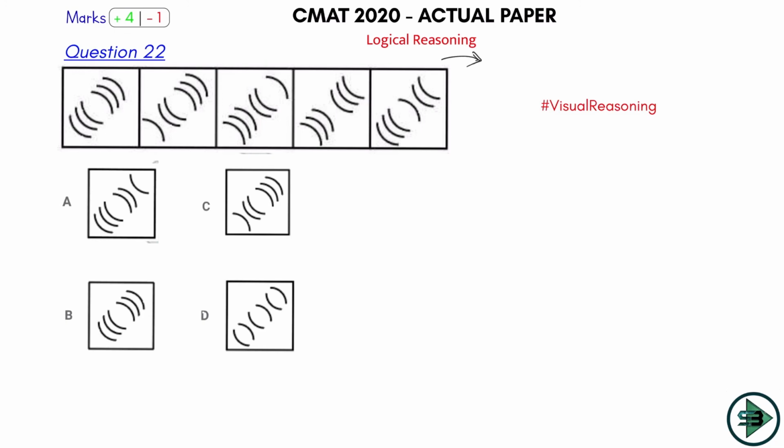Okay, so let's check what is happening from here to here. Only one thing has changed, as you can check. These 3 are same, these 2 are same, this 1 changes direction. So as I go from here to here, 1 changed the direction. Go from here to here, what has actually happened?